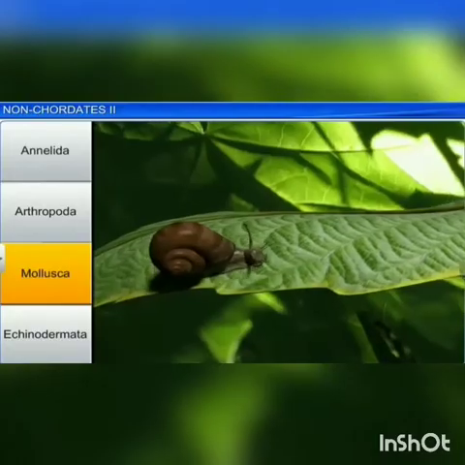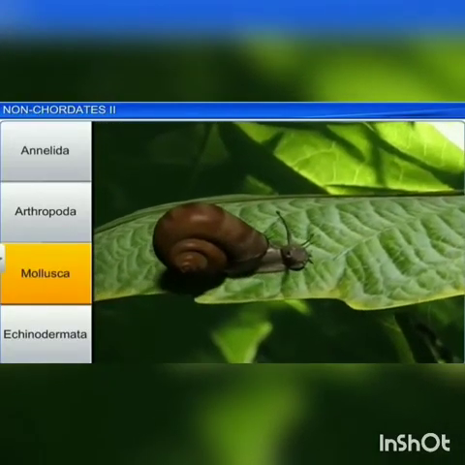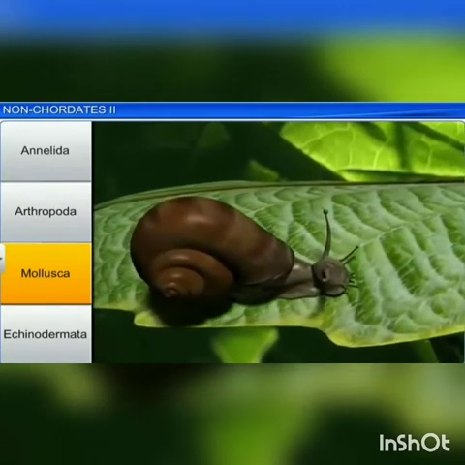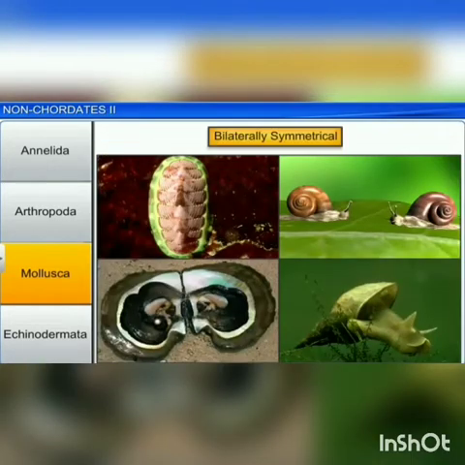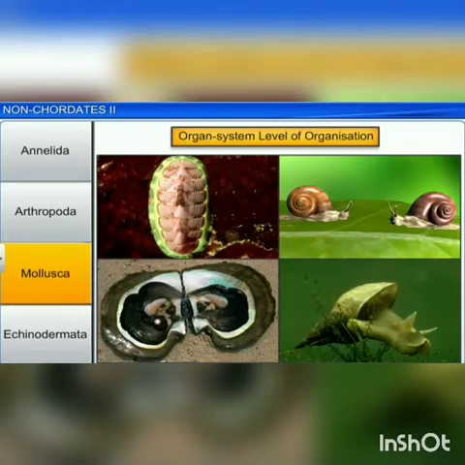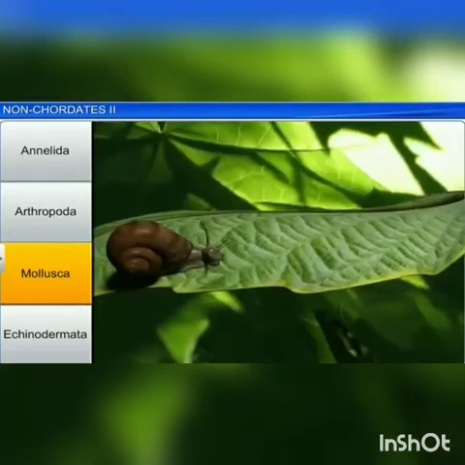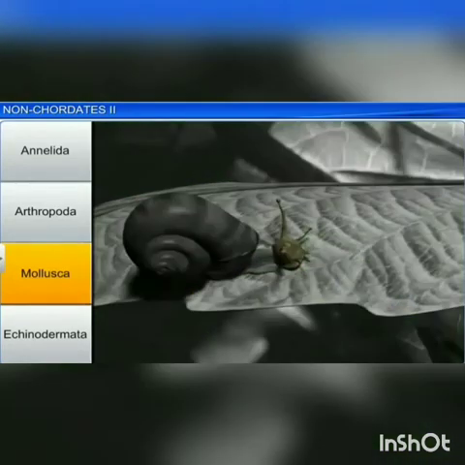And the next phylum is phylum Mollusca. Mollusca means soft body. This is the second largest animal phylum. Mollusks are terrestrial and aquatic. They are bilaterally symmetrical, triploblastic and coelomate, and exhibit organ system level of organization.